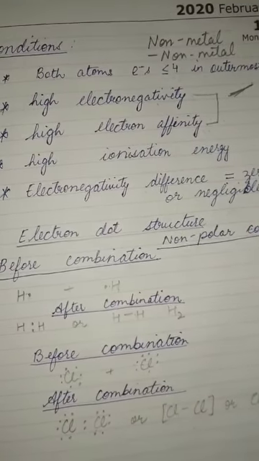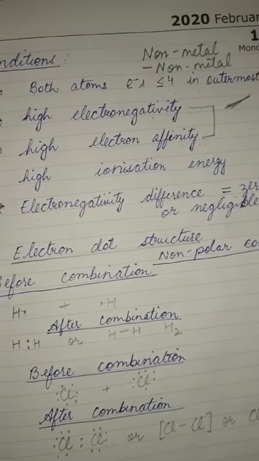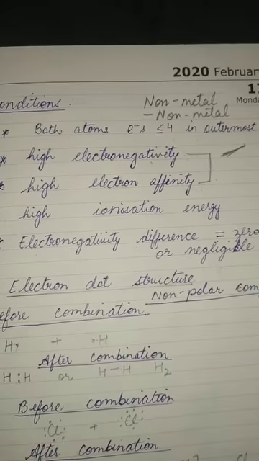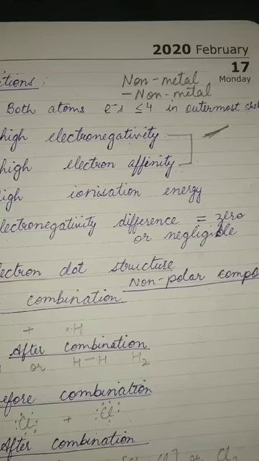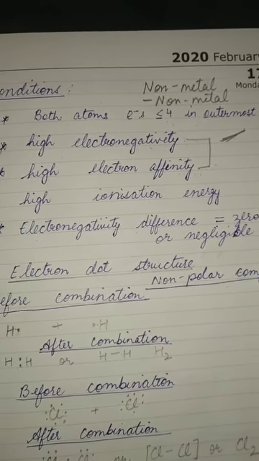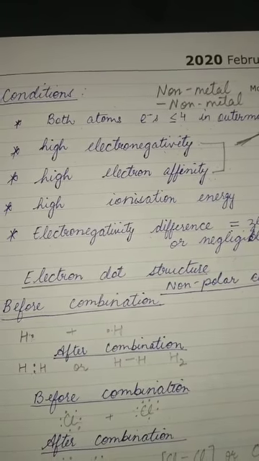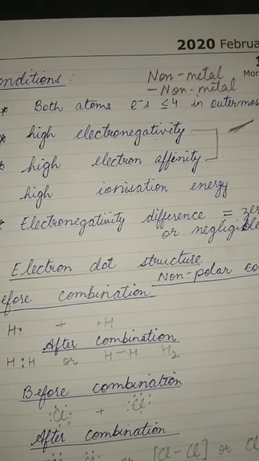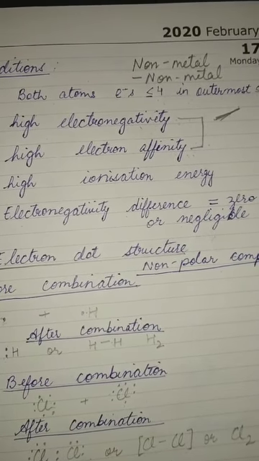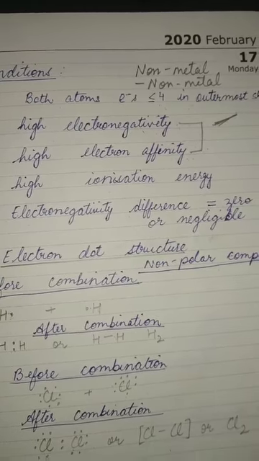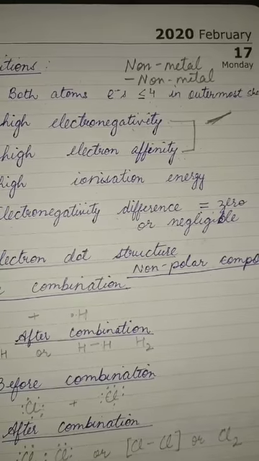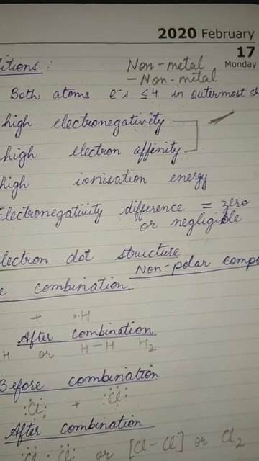Now coming to the conditions which favor the formation of covalent compounds. The very first condition, as we have already studied in the definition itself, is that the bond is between two non-metals, and that gives rise to a covalent compound. The first condition says both atoms should have 4 or more valence electrons. That means they are non-metals.